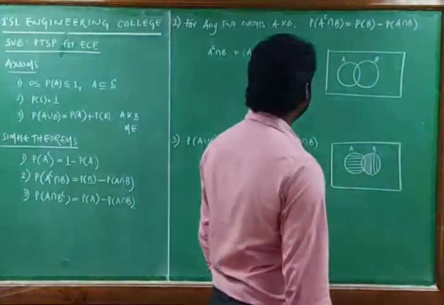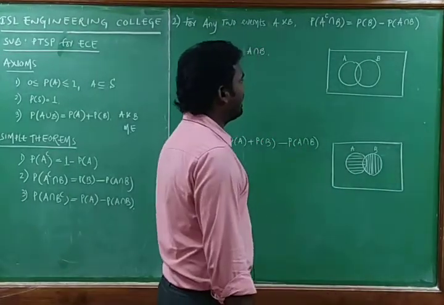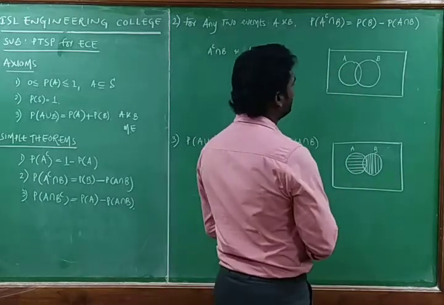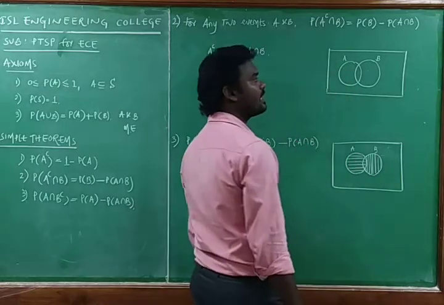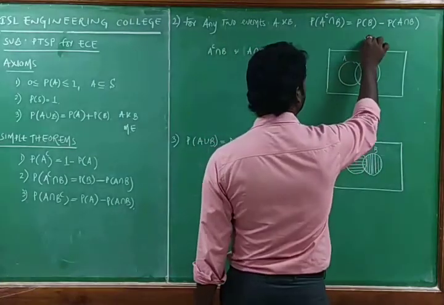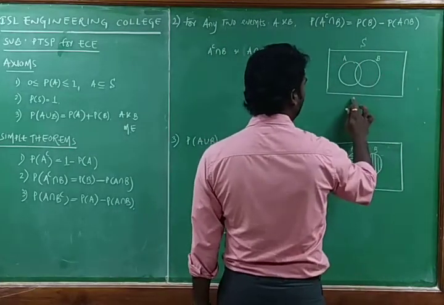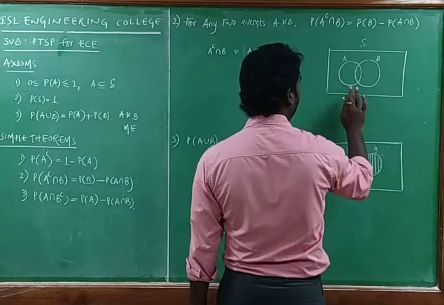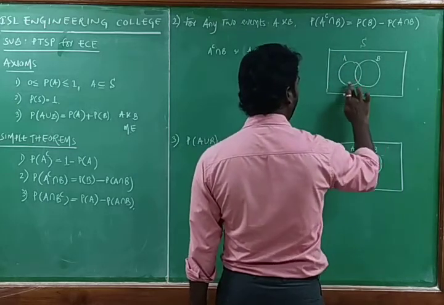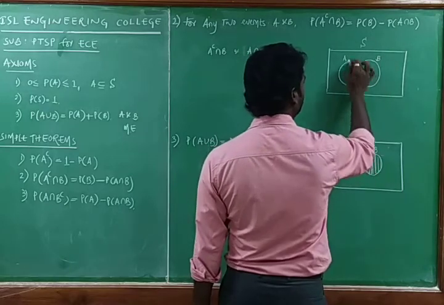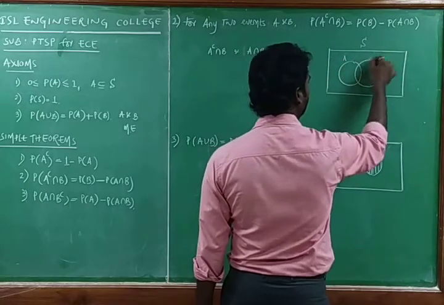Based on the given question, I am going to draw a Venn diagram. First, probability of A complement. First, I am going to draw the A complement. For example, this is total S, and A complement is nothing but removing A completely from S. That means this part is nothing but A complement.